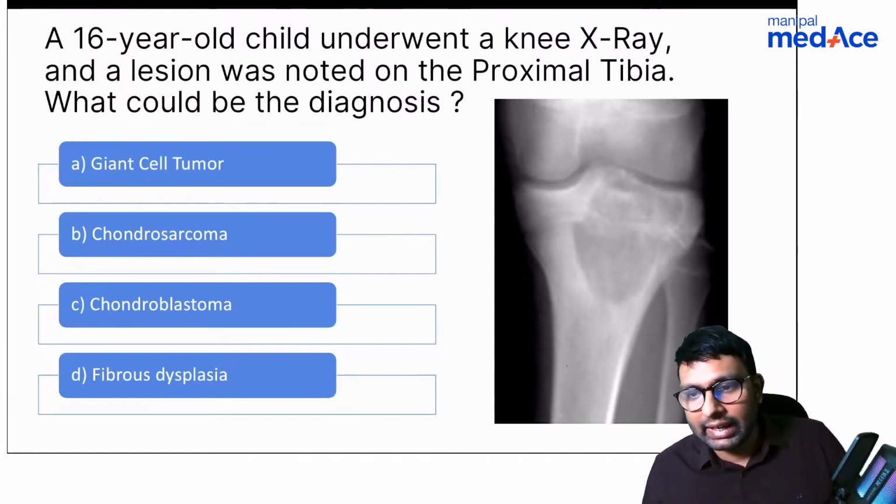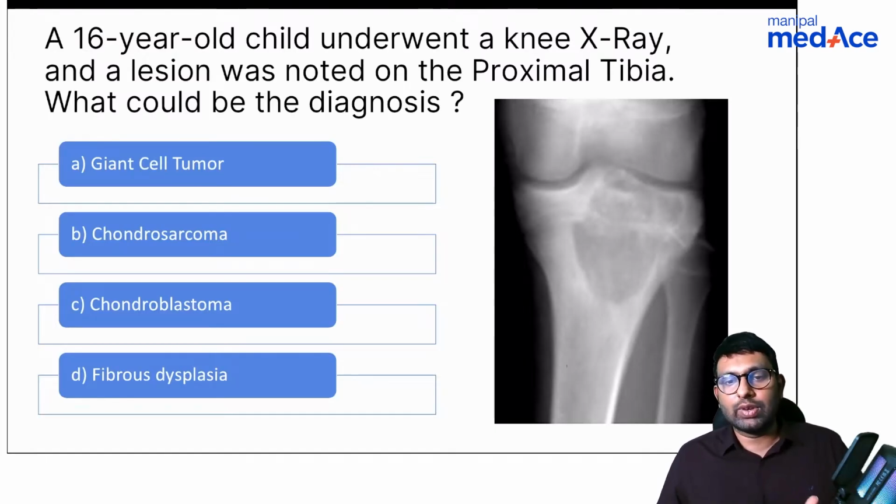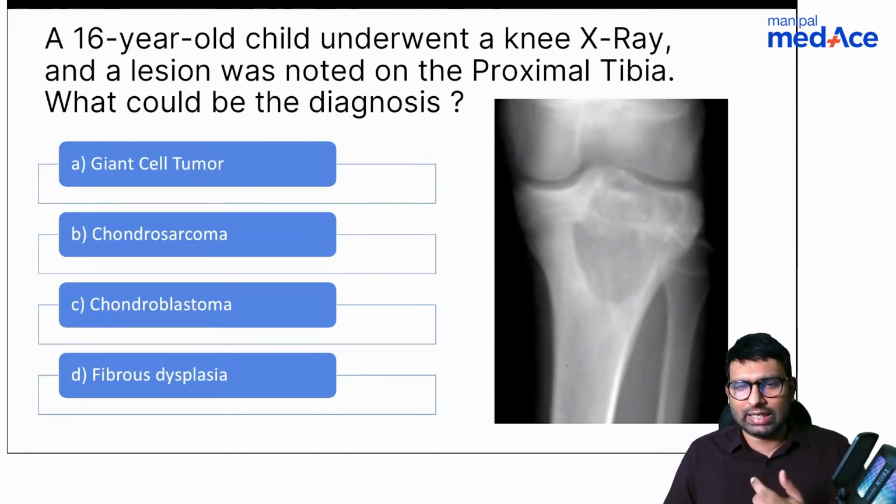Other options for treating tennis elbow. See, tennis elbow, the first treatment that we'll do is we'll give rest. We'll give anti-inflammatories because in early stages there will be inflammation. Later on, what we can do is we can give them a brace. If they want to continue working with tennis elbow inflammation, we'll give them a brace to arrest that.